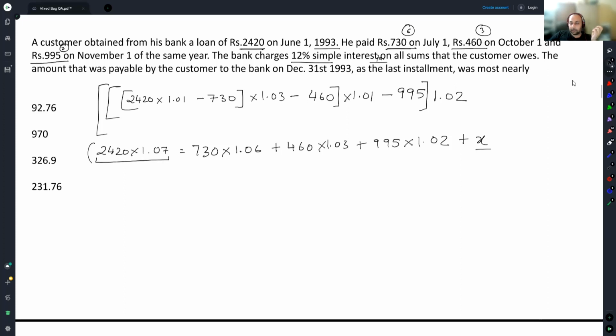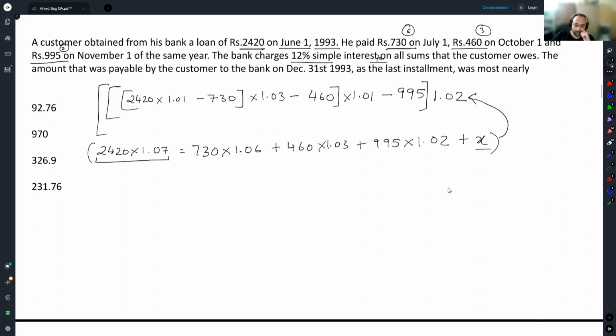This, I hope, is far more convenient than the previous one, because even within the calculator, this would be easier to pull off. I am guessing, if you've taken money on June 1, Ritik, how many months do you have to pay interest on it? All the months, June onwards.